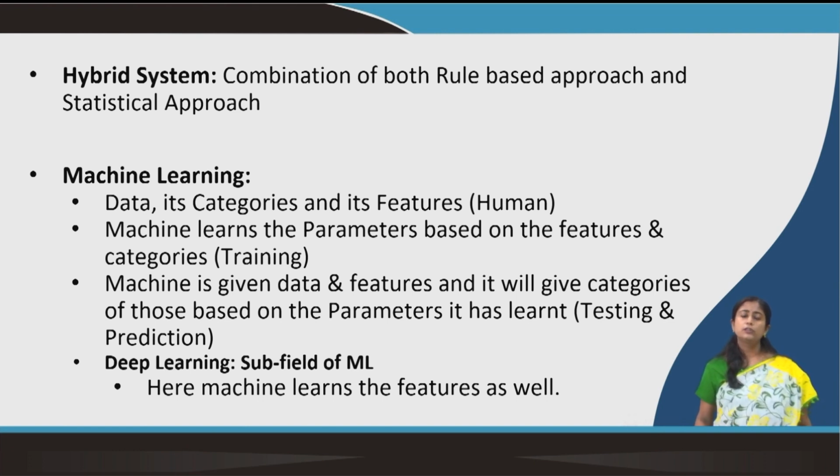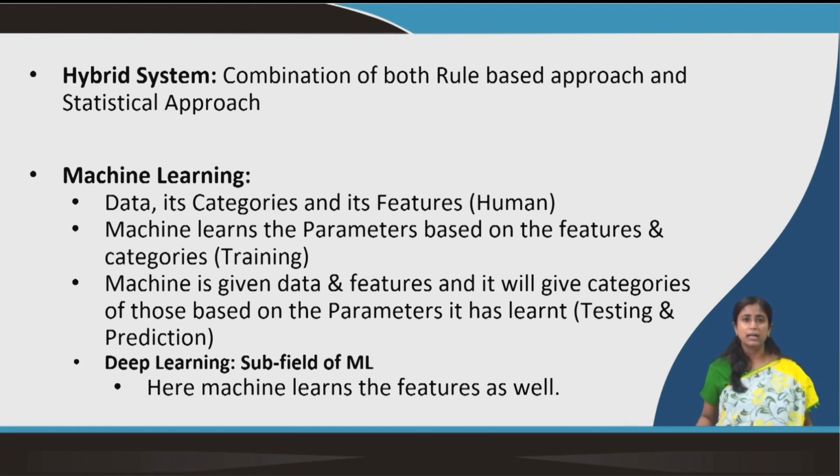So, when I talked about, say, aggressive speech being used in social media, what will I do? I will give lots and lots of data to the machine. I will also give the features, what I mean by aggressive and all those, and also I will tag the sentences. So, for example, if I have 10,000 sentences, I will tag which ones I am saying are aggressive and which non-aggressive.